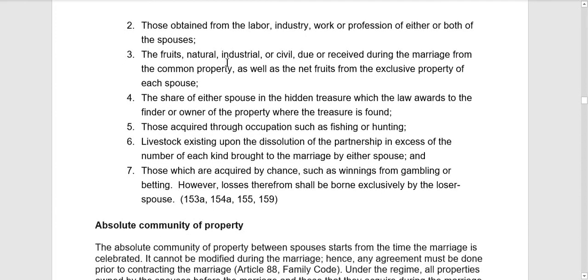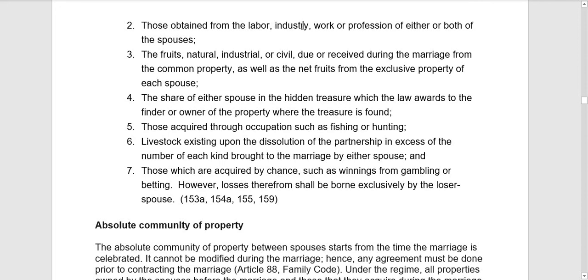Number 2, those obtained from the labor, industry, work, or profession of either or both of the spouses. So, during their marriage, kapag nagkaroon sila ng properties that they obtained from their labor, kapag nagtrabaho silang dalawa, tapos ginamit nila yung salary nila, or yung fruits or yung salary nila mismo, magiging conjugal properties yun during their marriage.